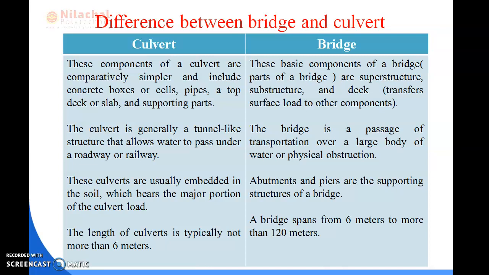The culverts are usually embedded in the soil, which bears the major portion of the culvert. For the bridge, abutment and pier are the supporting structures. The length of the culvert is typically not more than 6 meters, but a bridge spans from 6 meters to more than 120 meters.